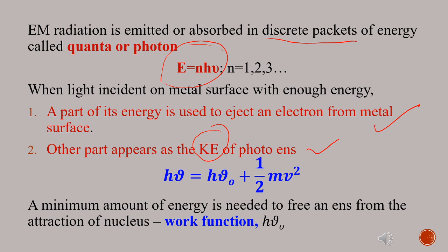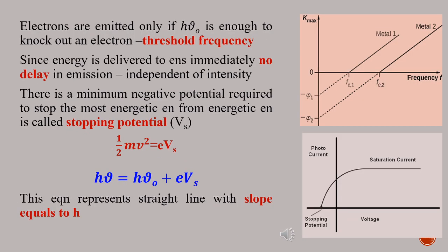If an incident radiation having energy h nu is incident on a metal surface, a part of energy equal to h nu 0 is used to liberate an electron from the metallic surface, and the other part appears as its kinetic energy, half m v square. That is, h nu equal to h nu 0 plus half m v square. The minimum amount of energy needed to free an electron from the metal surface is termed as work function, which is denoted as h nu 0.